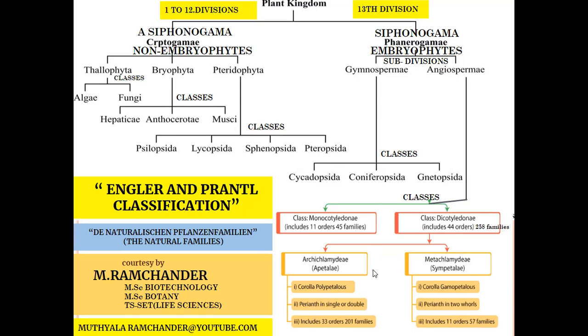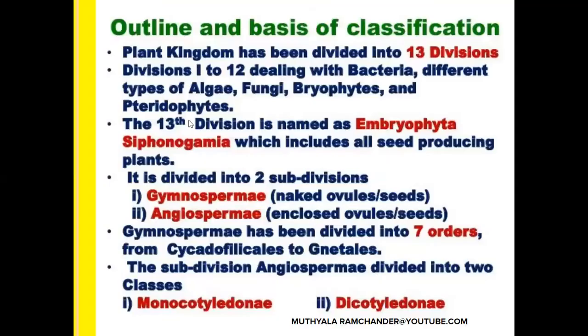Now we'll discuss in depth the outline and basis of the classification. See children, once again, repeat here. The plant kingdom has been divided into 13 divisions. Divisions 1 to 12 deal with bacteria, different types of algae, fungi, bryophytes and pteridophytes.